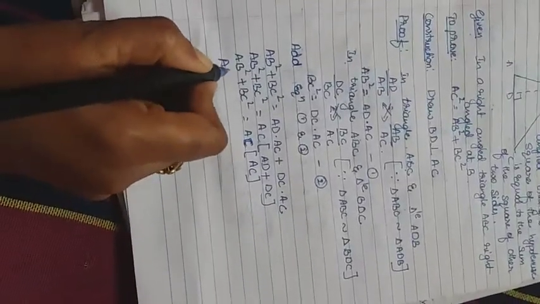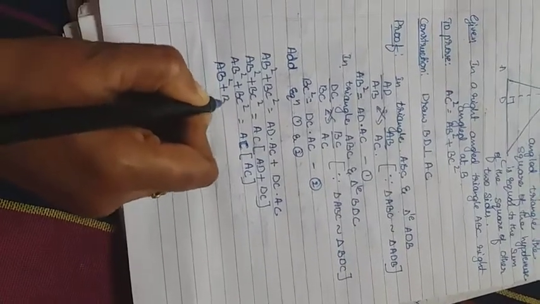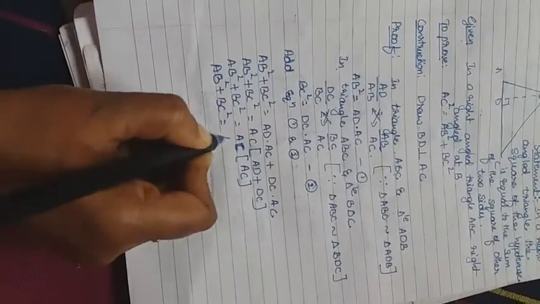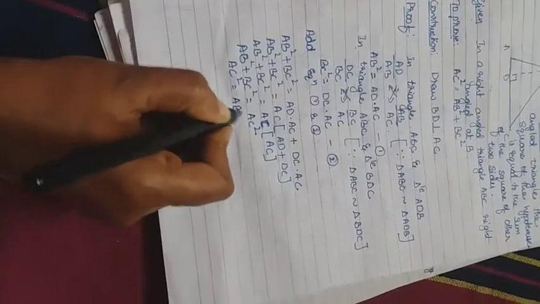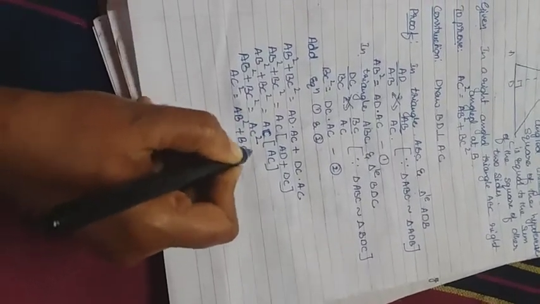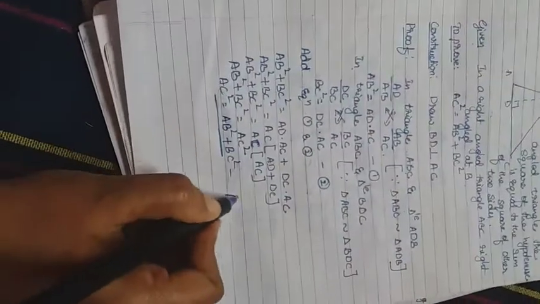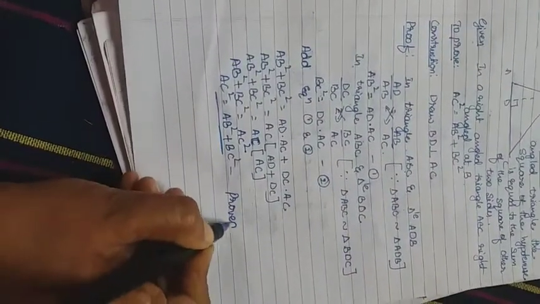AB square plus BC square equals AC into AC, which is AC square. Interchanging, AC square equals AB square plus BC square. This is proved. So this is the way of proving the equation. If you are getting confusion,